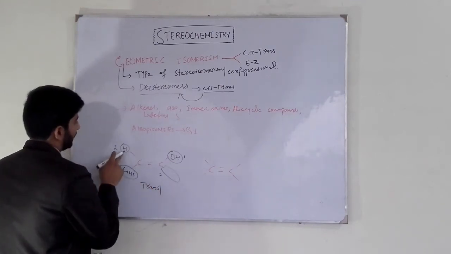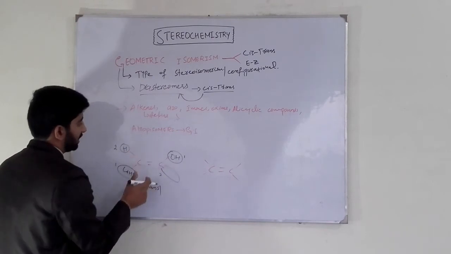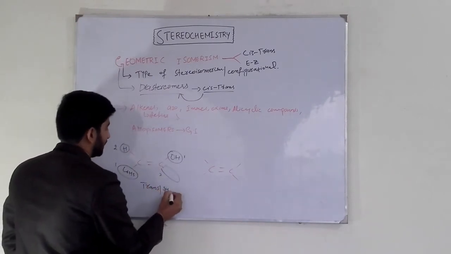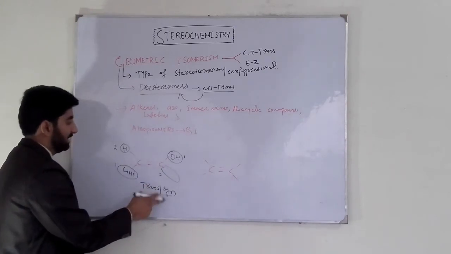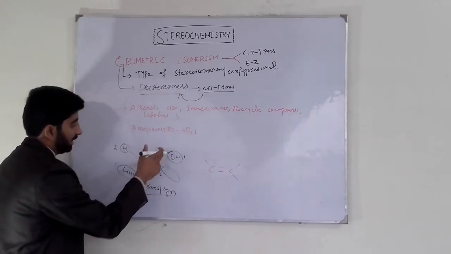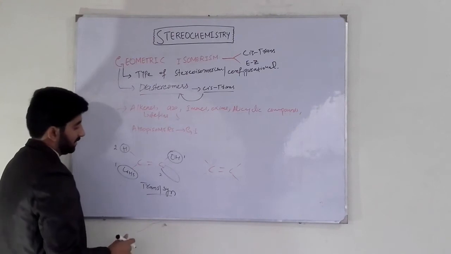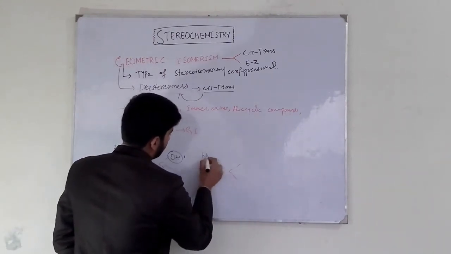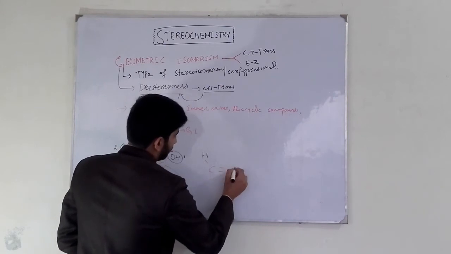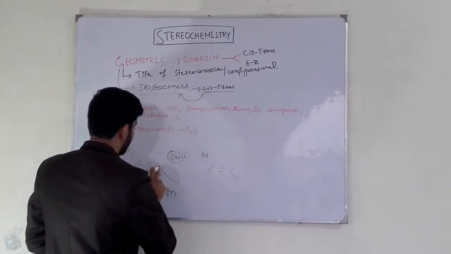Secondly, we can see that hydrogen and hydroxide lie on the same side of the double bond, so it is our syn as well. If hydrogen and hydroxide lie on the same side of the double bond, then they are syn. If hydrogen and hydroxide lie on opposite sides of the double bond, they are anti. And here there was nitrogen.